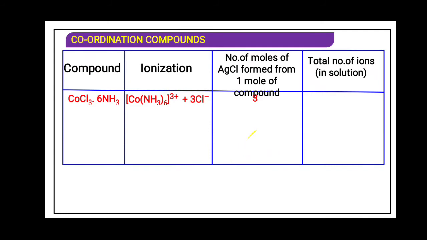The formula for silver nitrate is AgNO3. Out of silver nitrate, Ag will react with the chloride. It was seen that 3 AgCl was obtained. That means 3 chlorine are liberated, so the primary valency was 3. The total number of ions in the solution was 4.